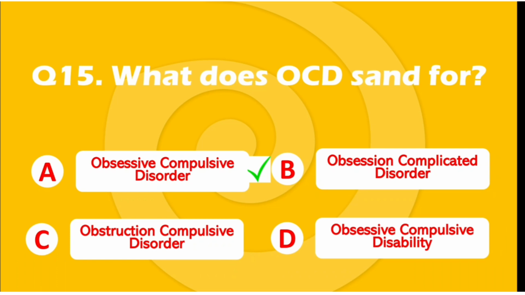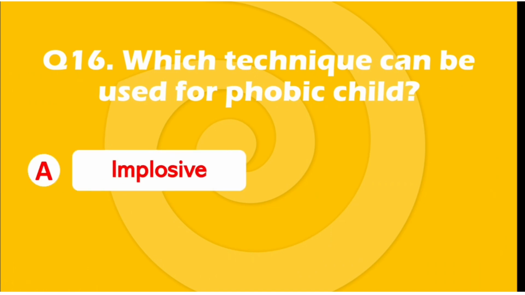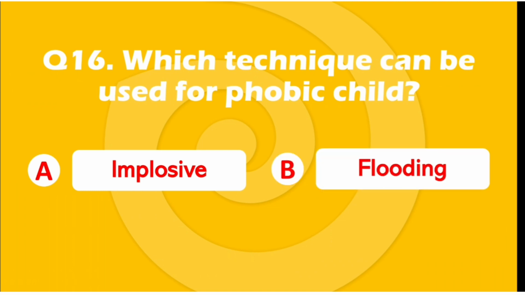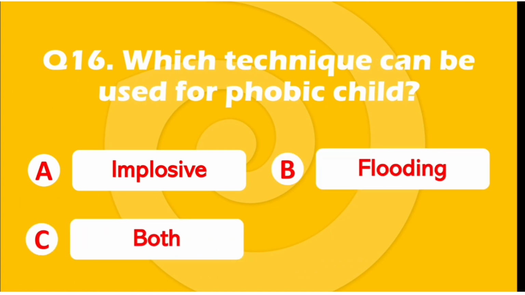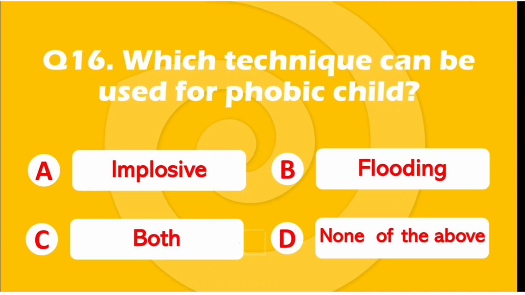The next question, number 16, is, which technique can be used for a phobic child? Options are option A, implosive, option B, flooding, option C, both, or option D, none of the above. The right answer is both, option A and option B, implosive and flooding.